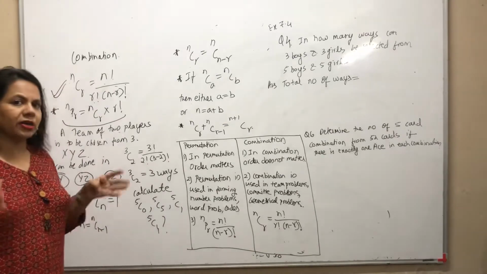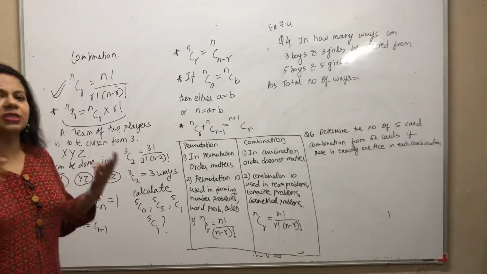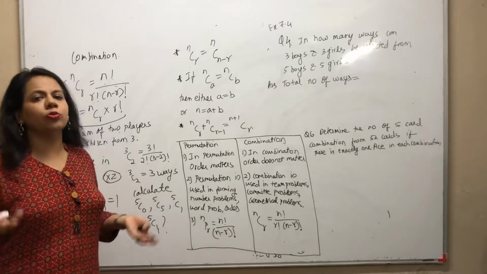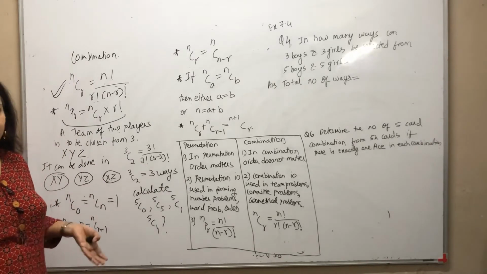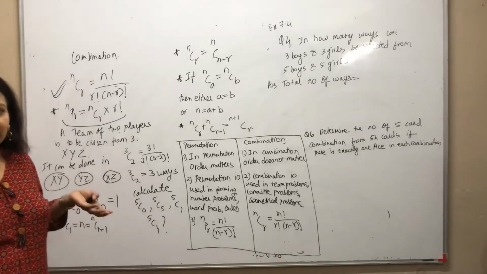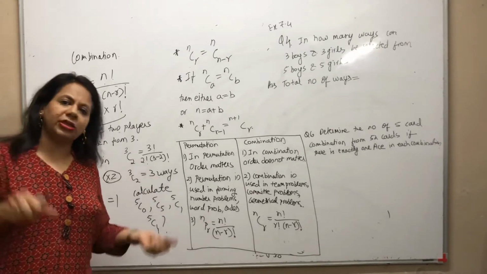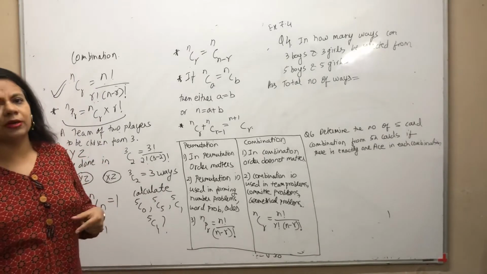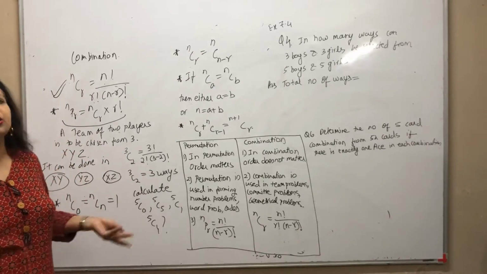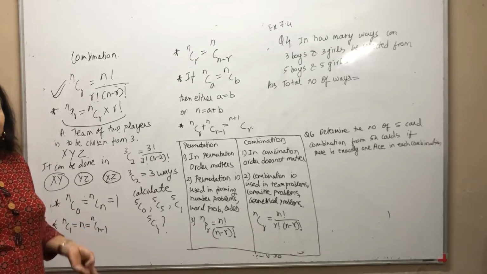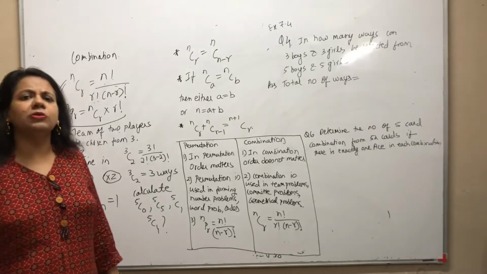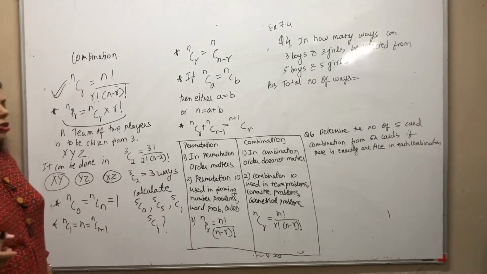Whether you make a president or a vice president first and choose the entire committee, or first choose the entire committee and then make a president or a vice president, it is immaterial. So in all committee problems and team problems, combination is used.